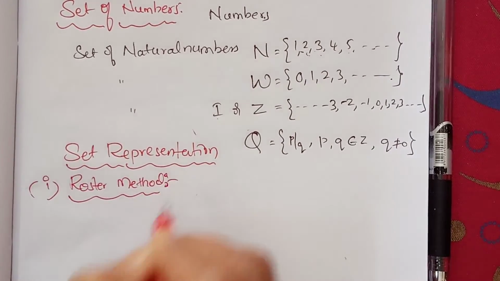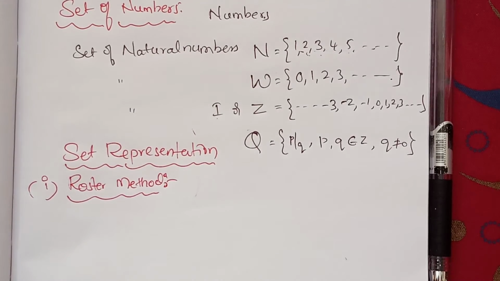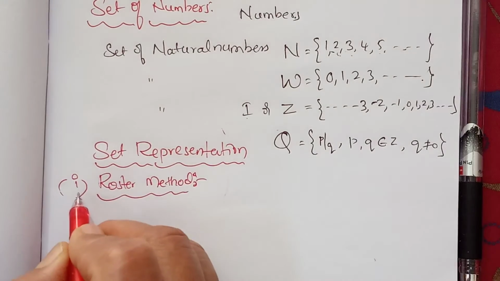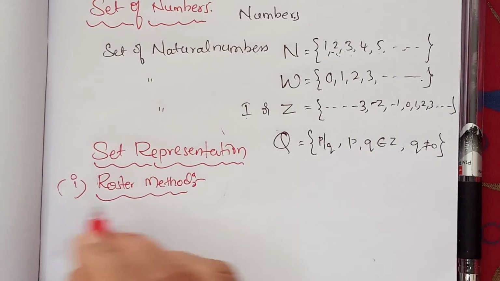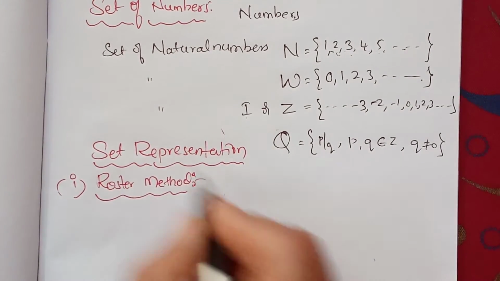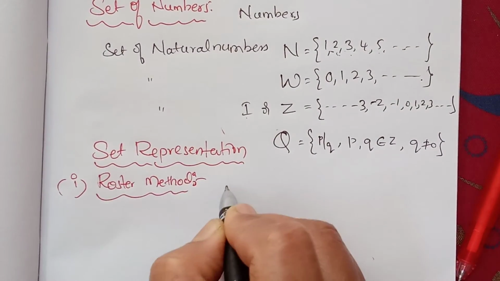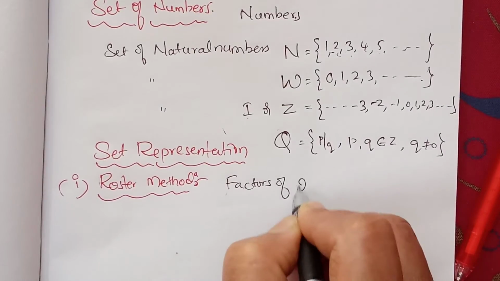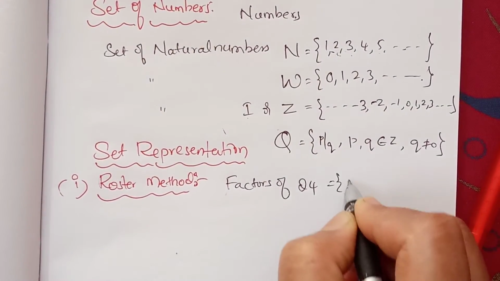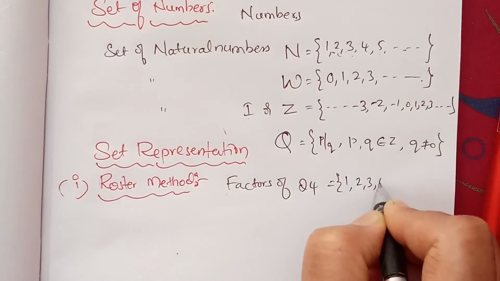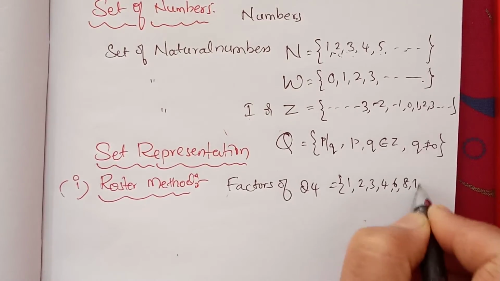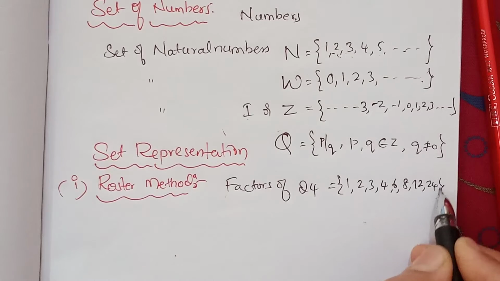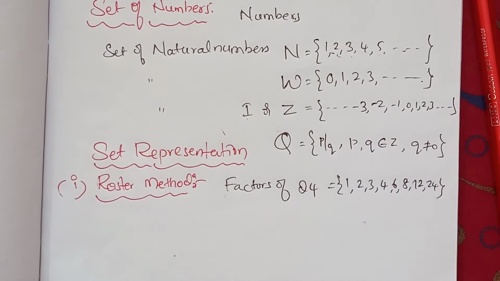Children, what is the roster method? Actually, suppose I explain the factors of 24: 1 2 3 4 6 8 12 24. This set is known as roster form.